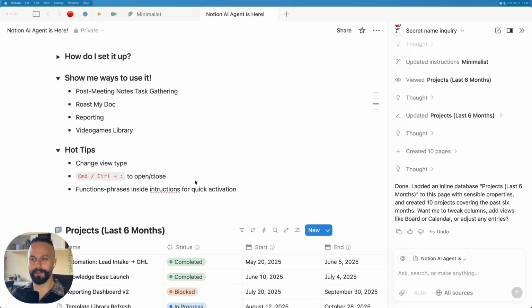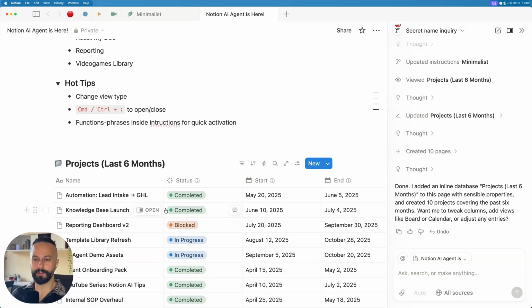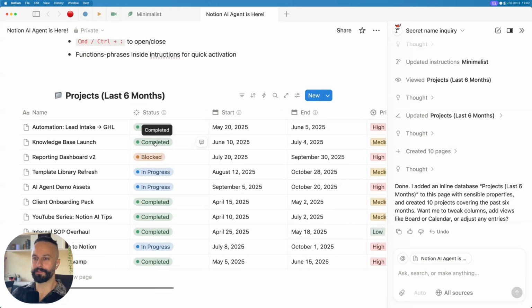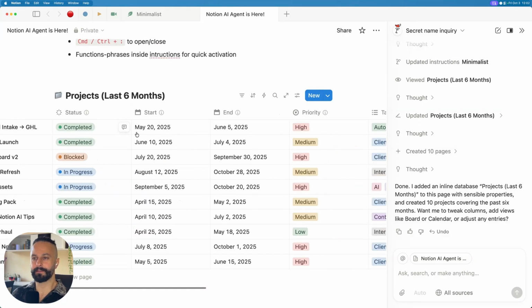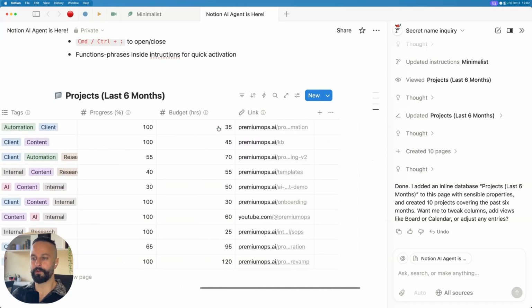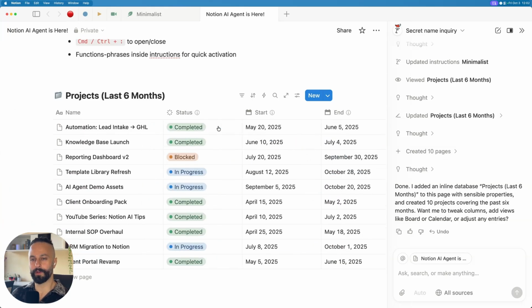Agent has created a brand new database for me based on my instructions. It's created 10 rows. It's created a bunch of properties like status, start, end, priority, tags, progress, budget, and so on. And now I want to query this. Again, just keep in mind that the agent can do anything that you can do. It can read these pages. It can read the properties.